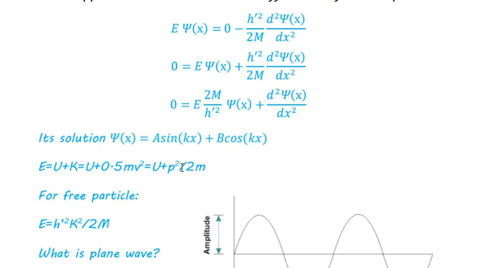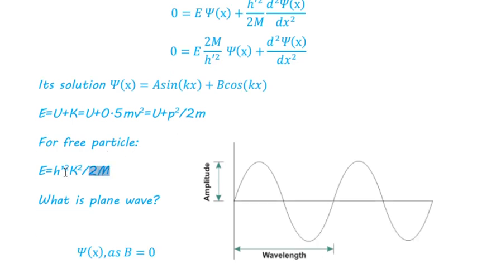The momentum itself equals h-bar, the Planck constant divided by 2 pi, multiplied by k, where k is the square root of 2mE divided by h-bar squared. So this is the energy of the free particle, which has zero potential energy.